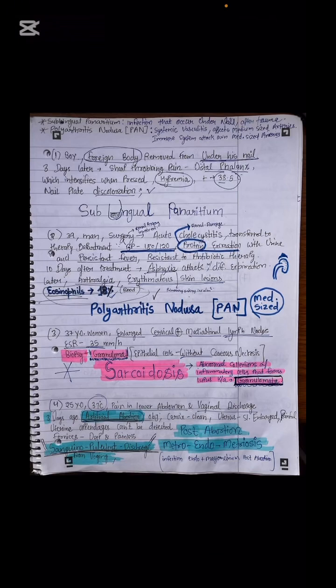So how did the infection occur? She had an artificial abortion. After the artificial abortion, she got endometritis. No one noticed the endometritis, maybe the patient did not go to the doctor at the endometritis stage. So what happened here is the infection moved to the myometrium, the muscular layer of the uterus as well. From the endometrium, the infection has already spread to the myometrium, and this is a case of post-abortal metroendometritis. So remember it. I have covered all such questions in the obs and gynae part as well.